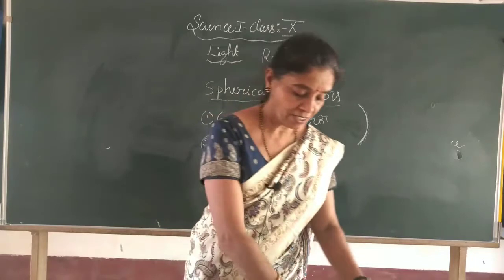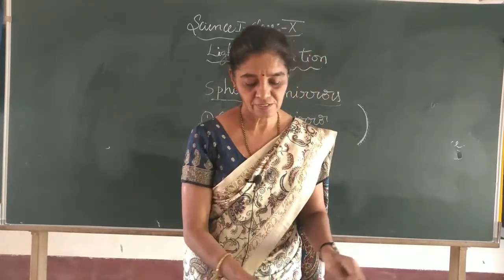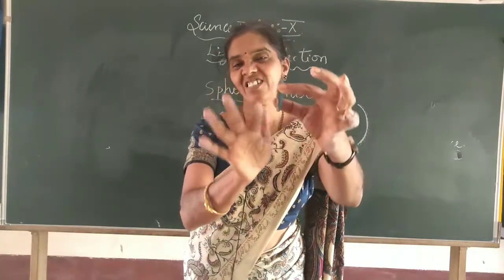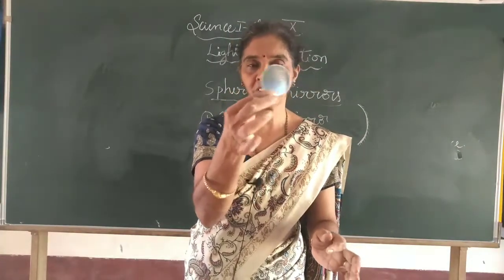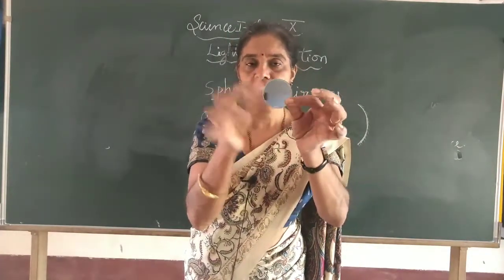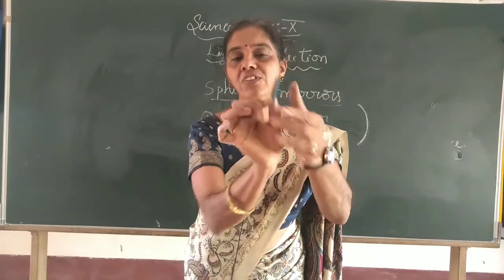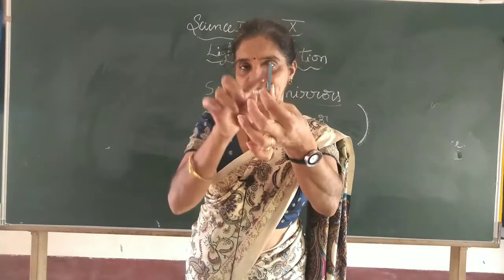And the convex mirror, if you fold it this way, you can see it is very slightly bulged outside. If you look here, it looks circular, but if you touch it or keep it sideways and see, it is slightly bulged outside.